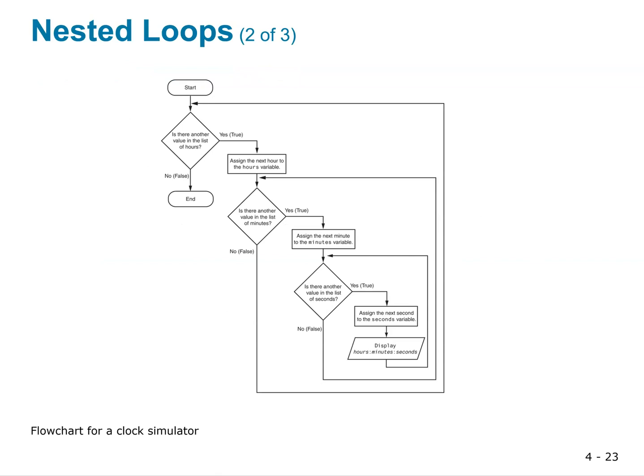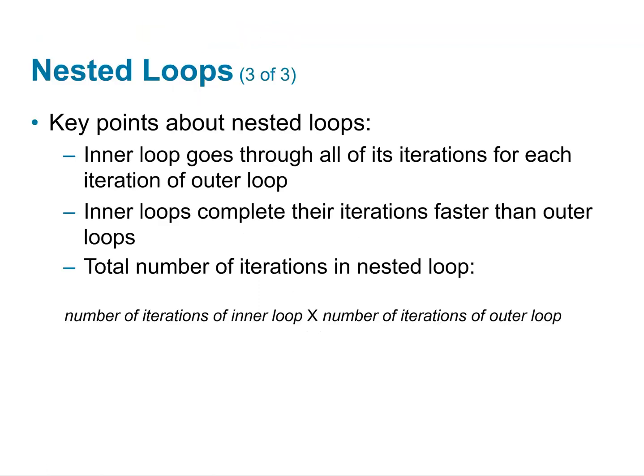Is there another value in the list of hours? Yes. Assign the next hour to the hours variable, then continue. Is there another value in the list of minutes? Yes. Assign the next minute. Is there another value in the list of seconds? Yes. And so forth. This would be a triply nested loop.